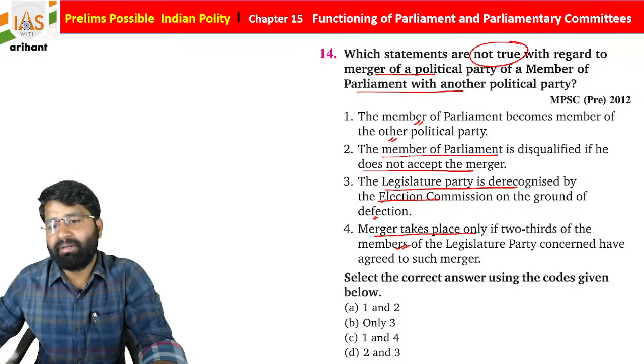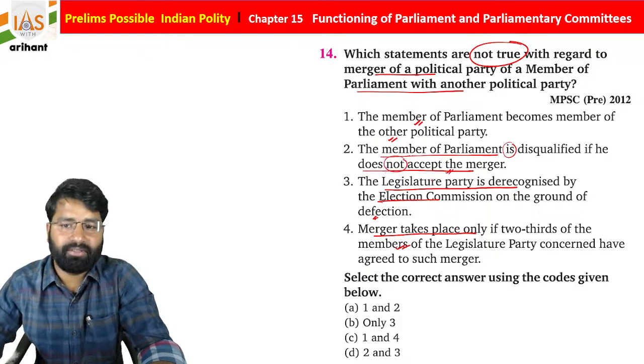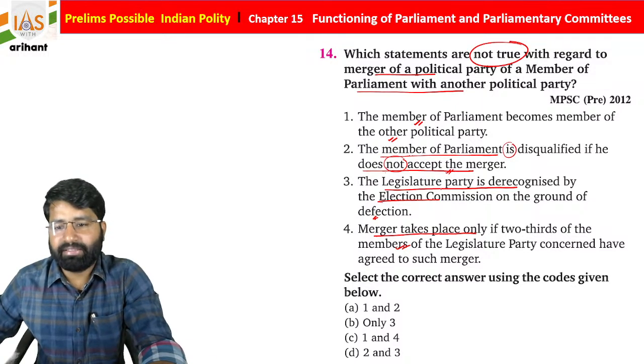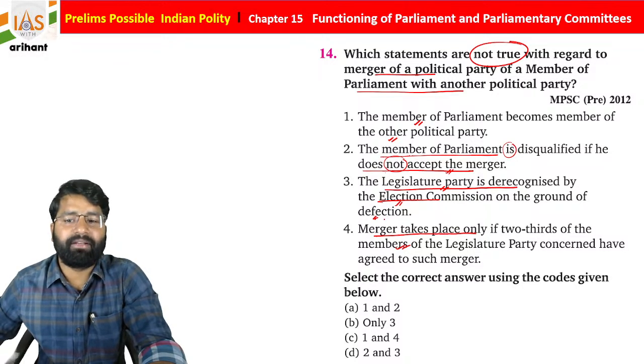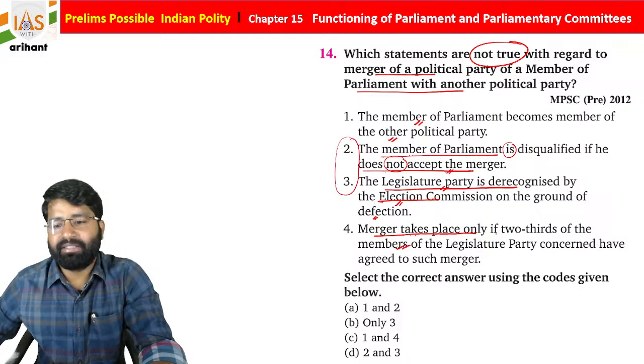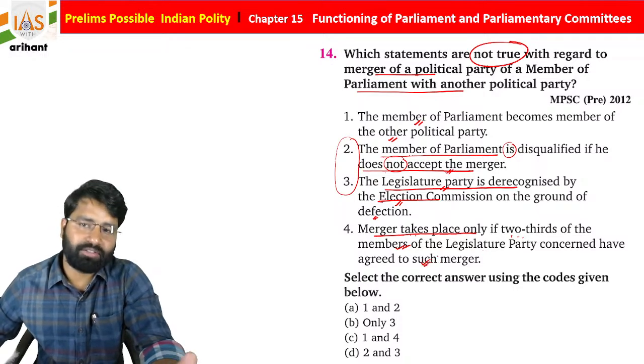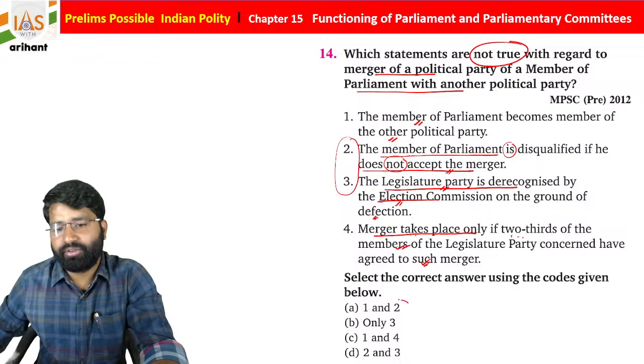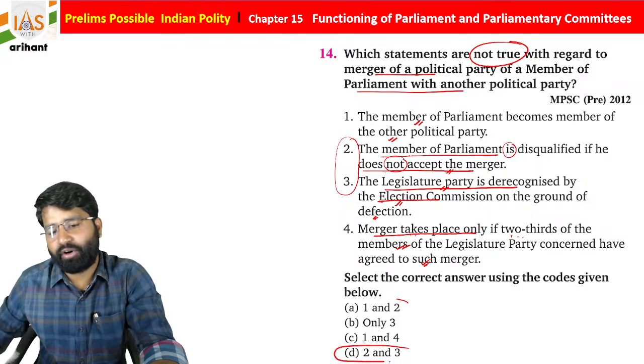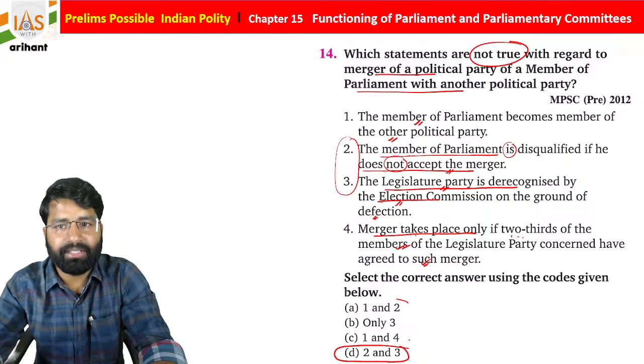The member of parliament is disqualified if he does not accept the merger. Okay, so this is not true. The legislature party is de-recognized by the election commission on ground of defection. So this is also incorrect. Merger takes place only if 2/3 members of the legislative party concerned have agreed on such merger. Yes, it is correct, everyone. So statements 2 and 3 are incorrect. So option D is right for the same.